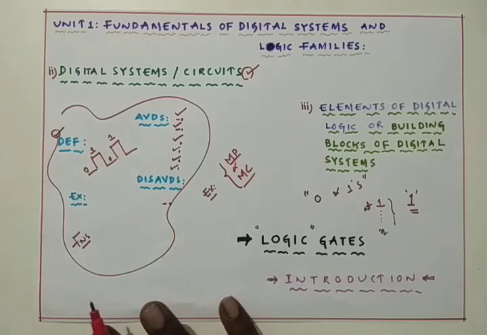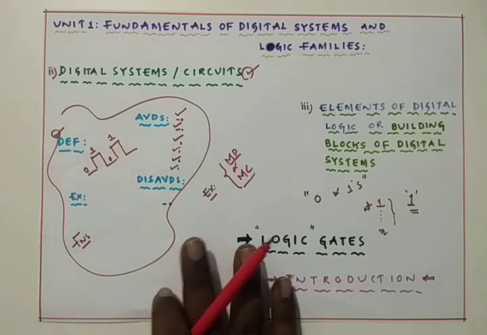Here in the complete digital systems, or digital electronics and logic design, we are going to have only 7 types of logic gates. But all these 7 types of logic gates will be divided into 3 categories. The first category is named basic gates.